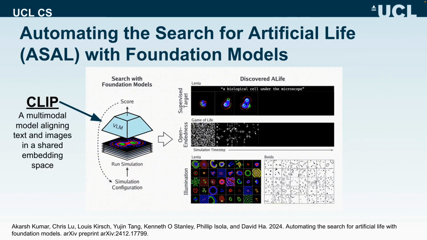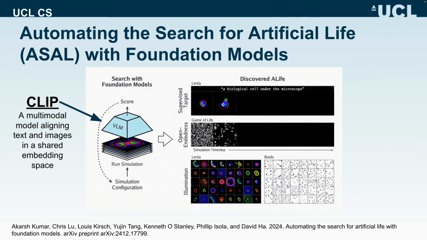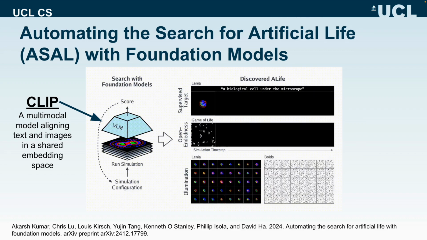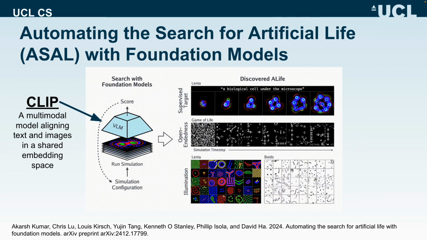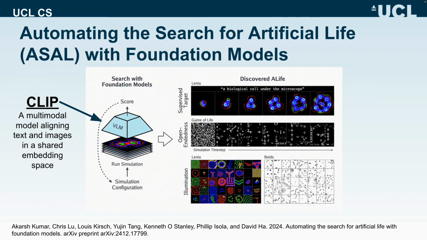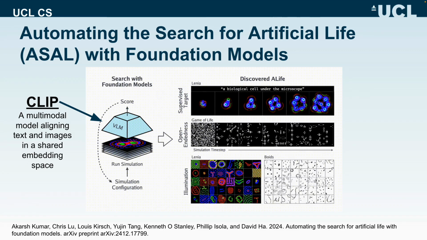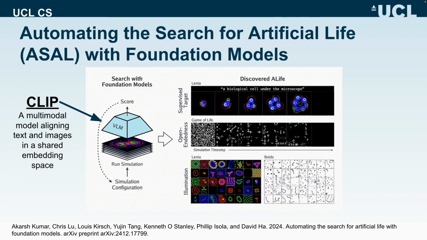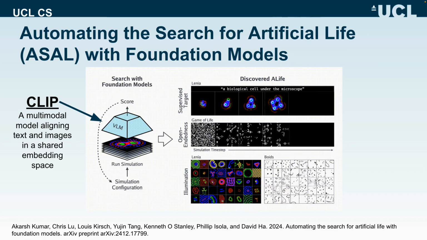Building on these substrates and utilizing the modern methods of deep learning, Kumar et al. introduce the ASAL framework, automating the search for artificial life. ASAL uses CLIP, a powerful foundation model that maps images and textual descriptions into a shared embedding space. Through CLIP, simulations can be systematically guided to match specific text prompts by optimizing the similarity between the visual simulations and target prompts. ASAL discovers diverse artificial life patterns using objectives such as a supervised target alignment, an open-ended novelty target, and illumination to explore simulation diversity. This work significantly inspired our own research direction.